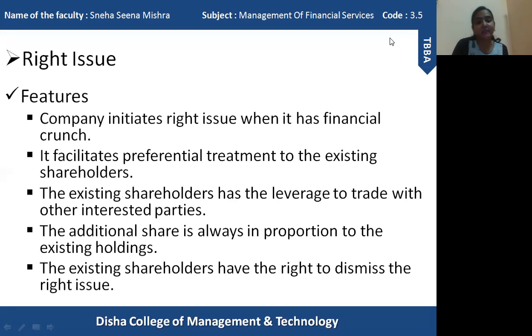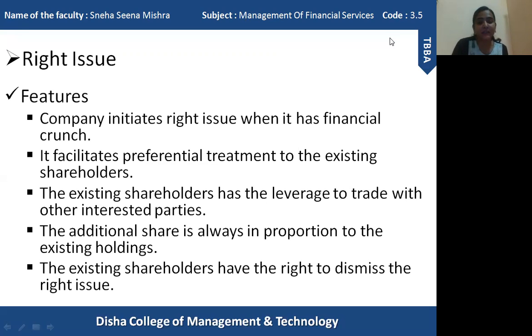The next feature is that it facilitates preferential treatment to the existing shareholders. So right issues also protect against dilution of ownership. The existing shareholders get preferential treatment because they are the existing shareholders and they are given the new subscription or the new issues. Clear? So they are getting some kind of preferential treatment in case of right issues.